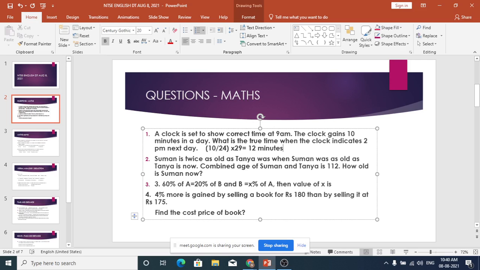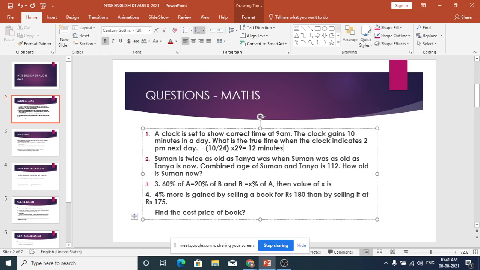Now the question is, what is the true time when the clock indicates 2 p.m. next day? Till 2 p.m. next day, it is totally 29 hours from today's 9 a.m. So the number of minutes it gains is 10 divided by 24 into 29, that is equal to 12 minutes. By gaining 12 minutes, it shows 2 p.m., which means the actual time will be less than that. That is 148.